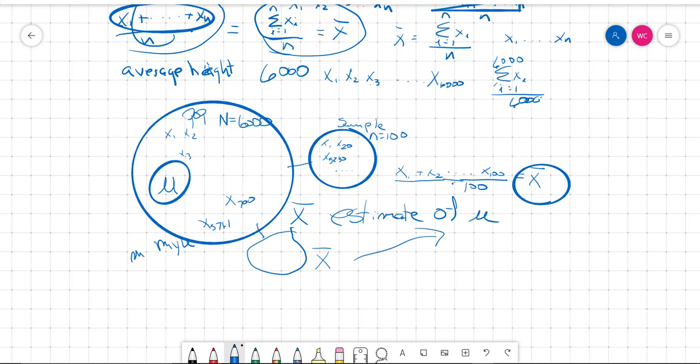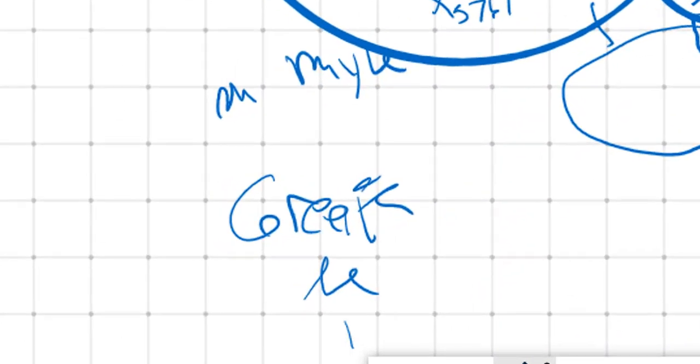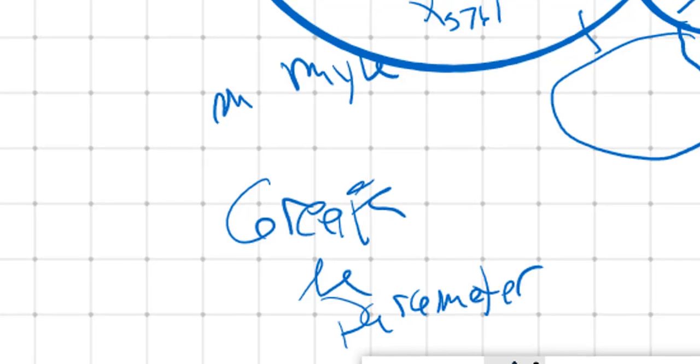When we're doing things from the sample, like here, where we're calculating the mean, we don't use a Greek letter. We use a non-Greek letter like that. But when we're talking about things in the population, we use a Greek letter, and so we use mu. And we also use a different word. When we're talking about something from the population, for example the mean, we use mu, and we call it a parameter. So, Greek letters are for parameters.